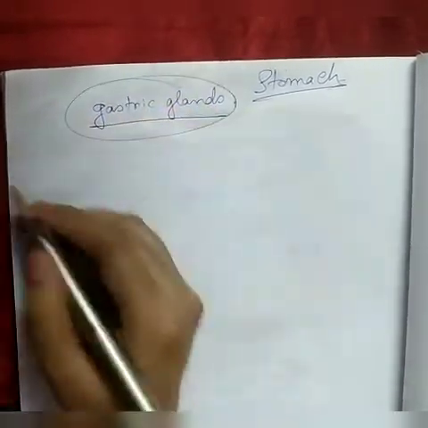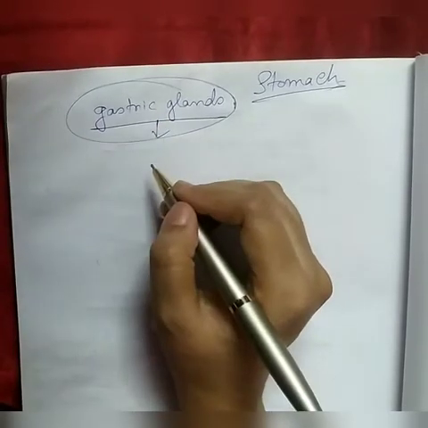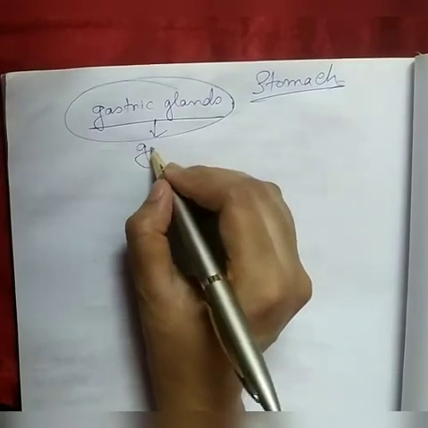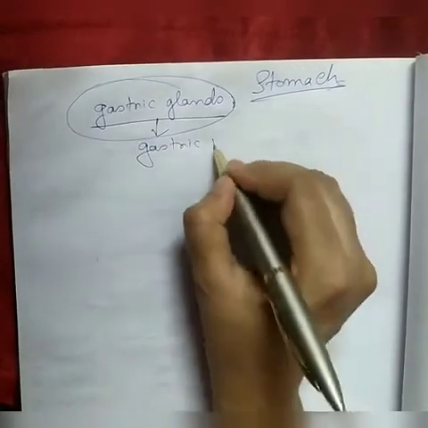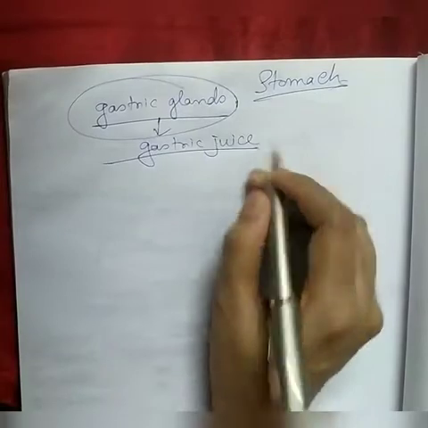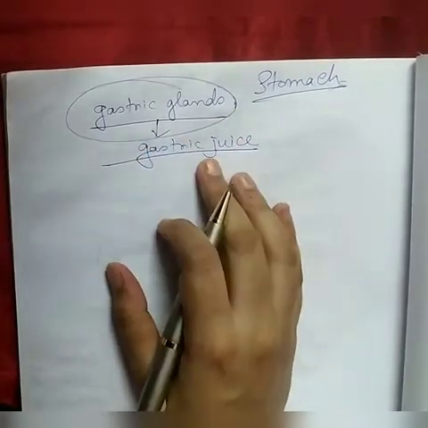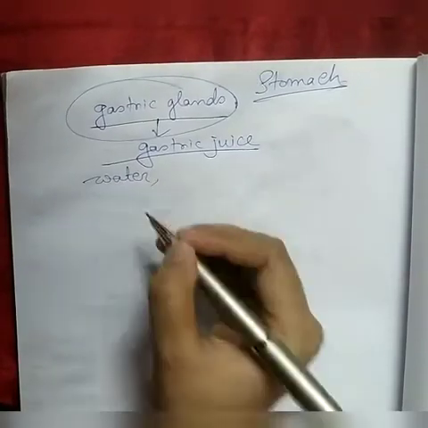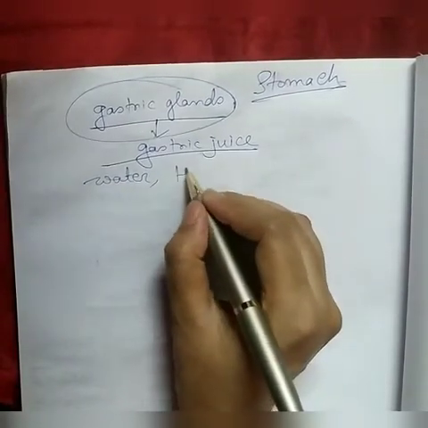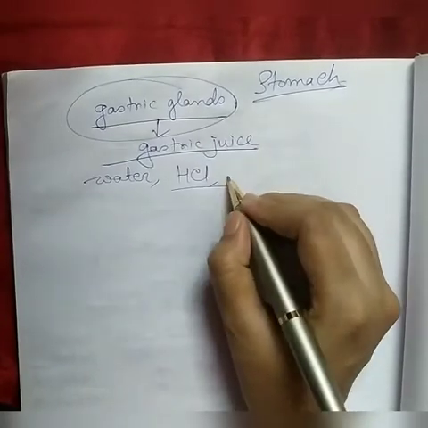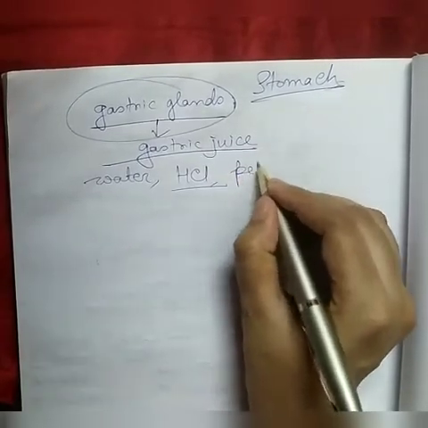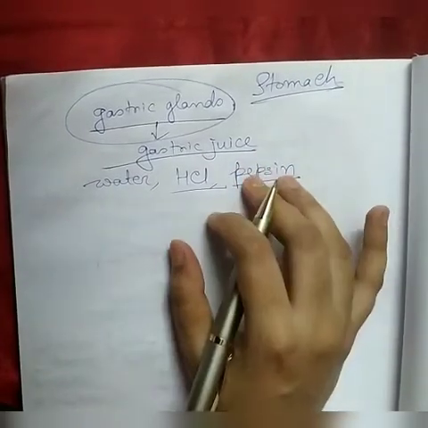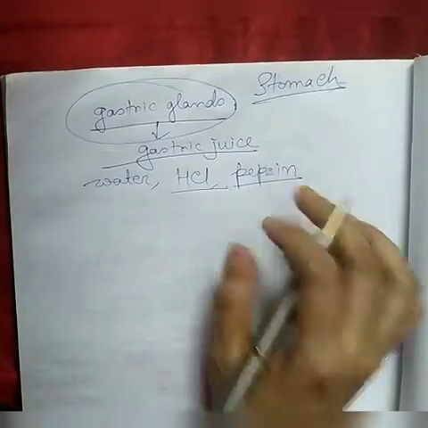The juice secreted by the gastric glands is known as gastric juice, and gastric juice contains water, hydrochloric acid, and an enzyme known as pepsin. Pepsin is an enzyme which acts on protein.